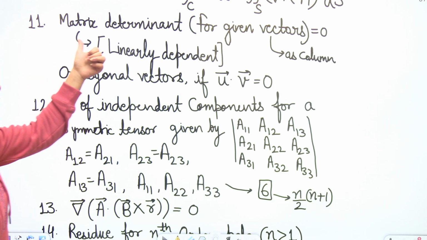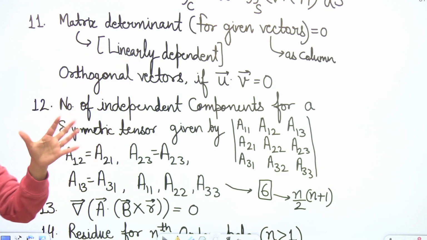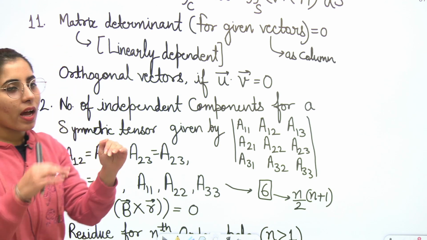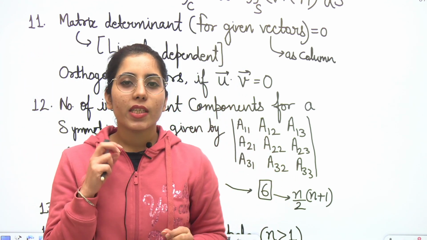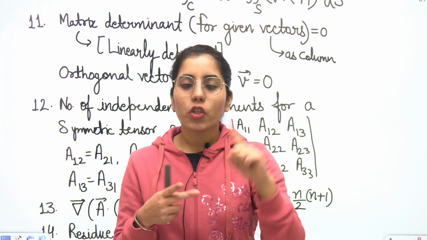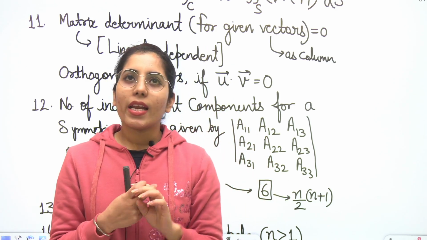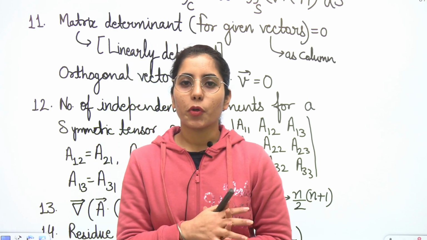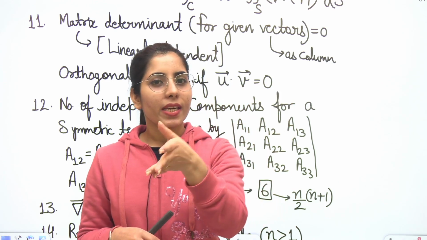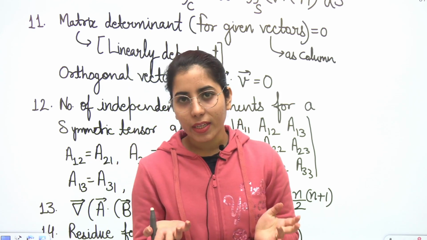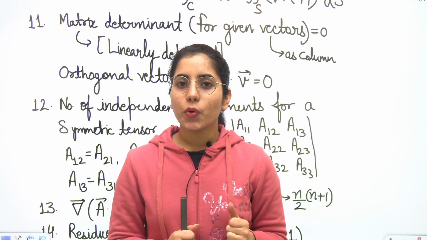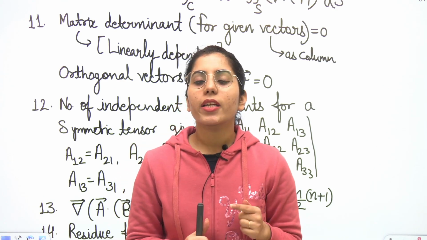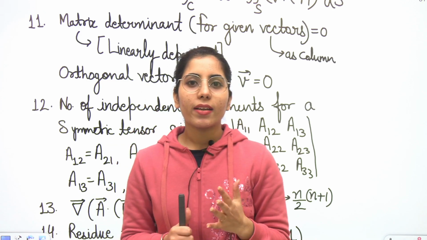Next point, the matrix. If we have vectors given to us and we want to know whether these vectors are linearly dependent or independent. Clear? Let's say three different vectors have been given to you along with i cap, j cap, k cap, or even two unit vectors in some equation, and you want to know whether these vectors are linearly dependent or linearly independent.